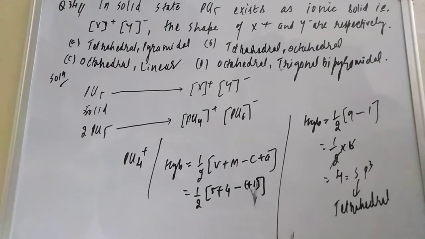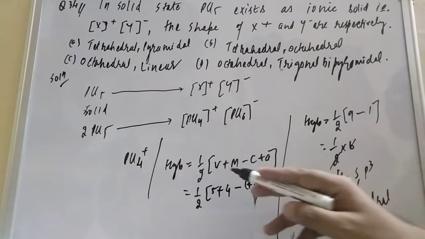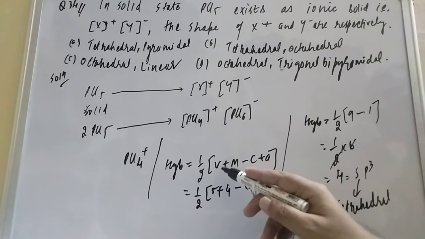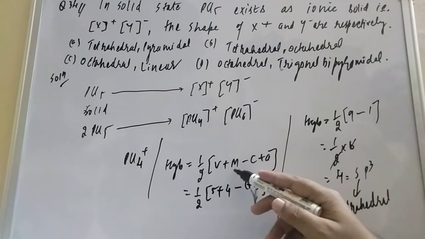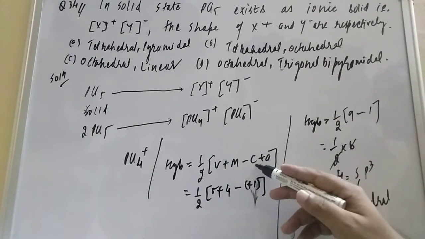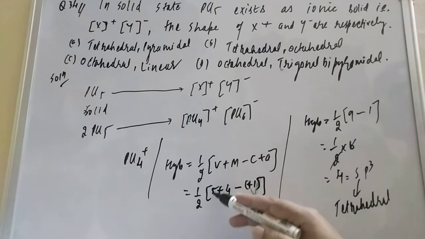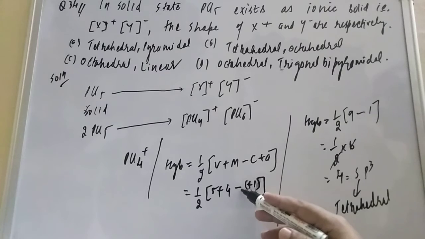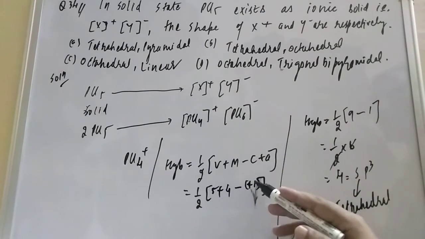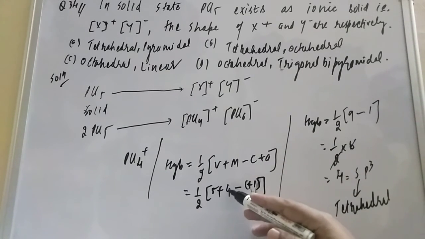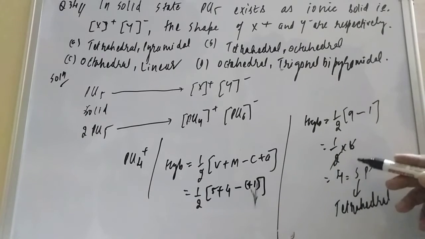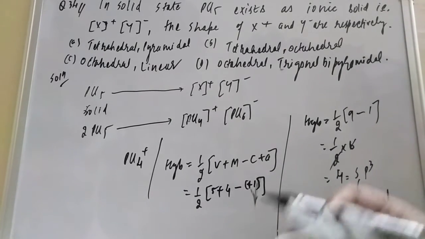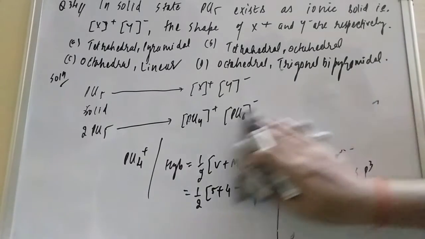Okay. So again I am explaining this, student. The short formula for hybridization is 1 by 2 (V plus M minus C plus A). V is for valence electron, M for monovalent atoms, C is cation, A is anion. So the number of valence electrons of phosphorus is 5. Number of monovalent atoms, chlorine, 4. So 5 plus 4 is 9, minus the positive charge, which is 1, along the side plus 1. So 9 minus 1 is 8, by 2, that is 4. 4 means sp3, and sp3 is tetrahedral. So we got that PCl4+ is tetrahedral.